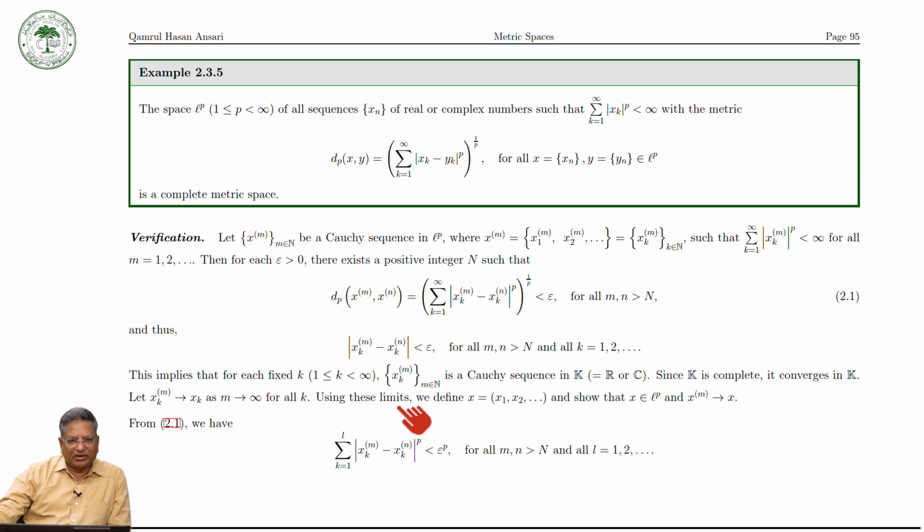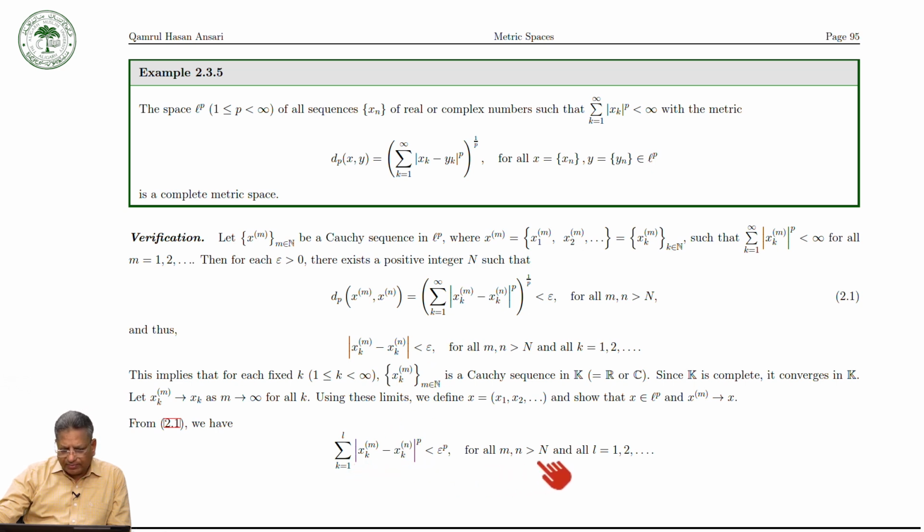Now using this limit, we define x is equal to x1, x2 and so on. Then we will have to show that this x, which is a sequence, is an element of LP, and xm converges to x. So now from this one, we take the pth power on both sides, so we will get this is less than this one.